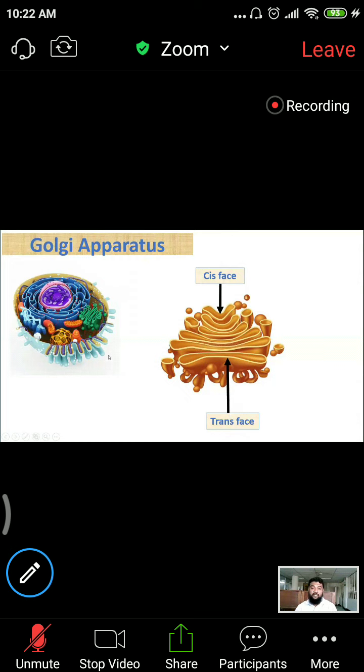So the proteins that are newly formed from the rough endoplasmic reticulum, for post-translational modification, will enter through this phase. So this is the entrance phase.